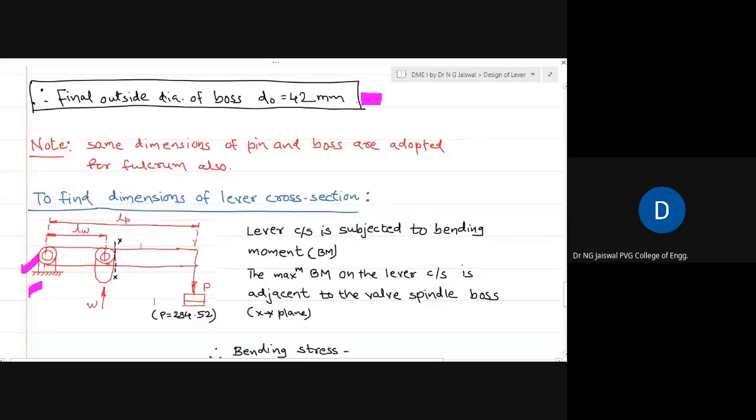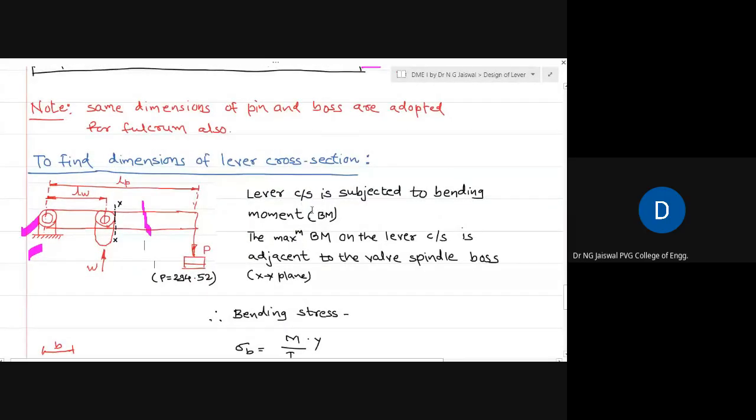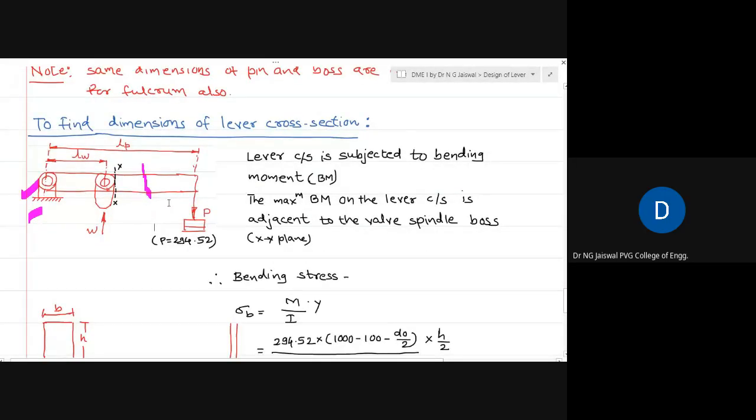Then coming to the lever cross-section dimension. The lever cross-section is subject to the bending moment. Maximum bending moment, if you see, because this is now the reaction end, if you take bending moment here, as I said, at the XX location, bending moment will be equal to P into the distance. And if you want to take it here, it will be equal to P into the distance minus W into the distance. So it is now clear that the maximum bending moment, you can even try actually.